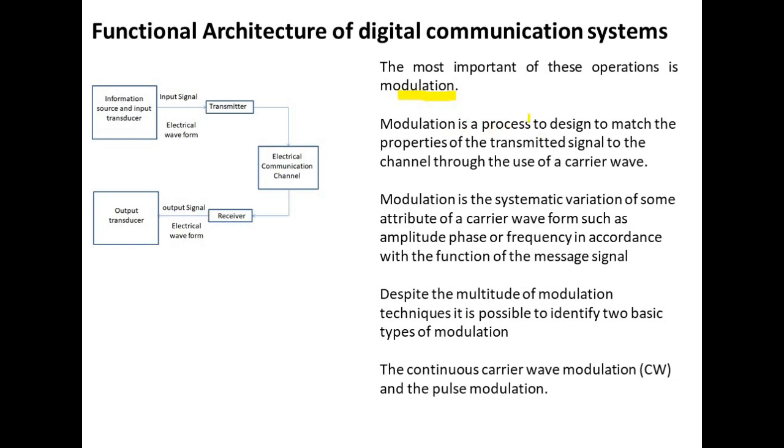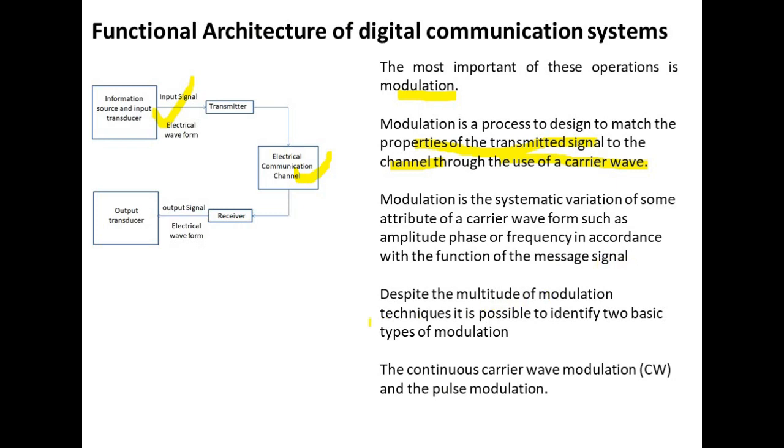Modulation is a process designed to match the properties of the transmitted signal to the channel through the use of a carrier wave. It means modulation is used to match the property of the channel with the property of the input signal. Modulation is the systematic variation of some attribute of a carrier waveform, such as amplitude, phase, or frequency, in accordance with a function of the message signal.